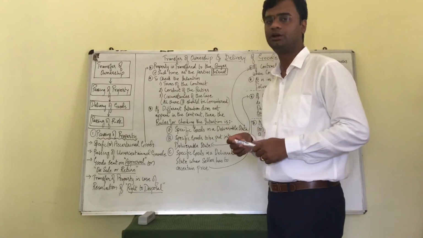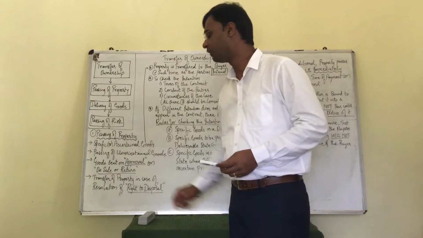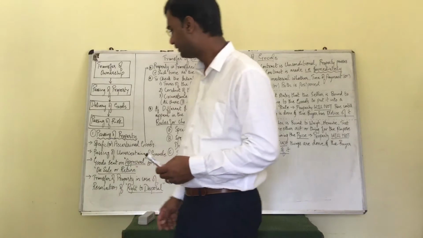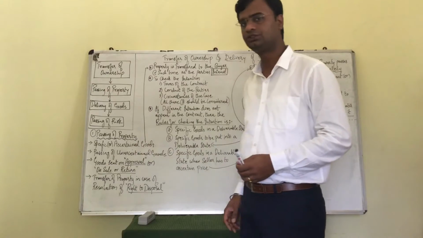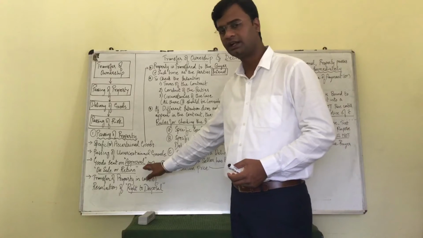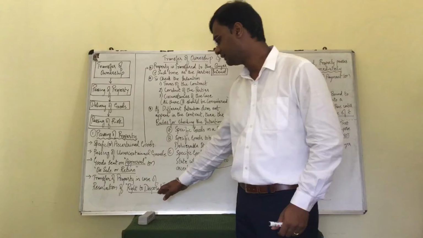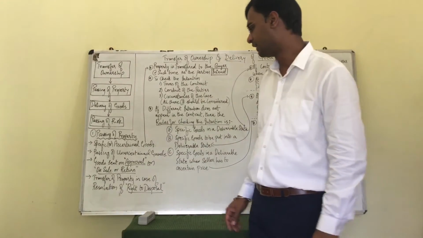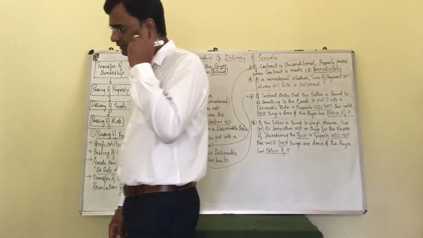Now let us talk about the first aspect of transfer of ownership, that is passing on of property. We have already discussed what is meant by specific or ascertained goods and what is meant by unascertained goods. Later we see the case of goods sent on approval or on sale or return basis, and then we touch upon transfer of property in the case of reservation of right of disposal. Let's see what it is.